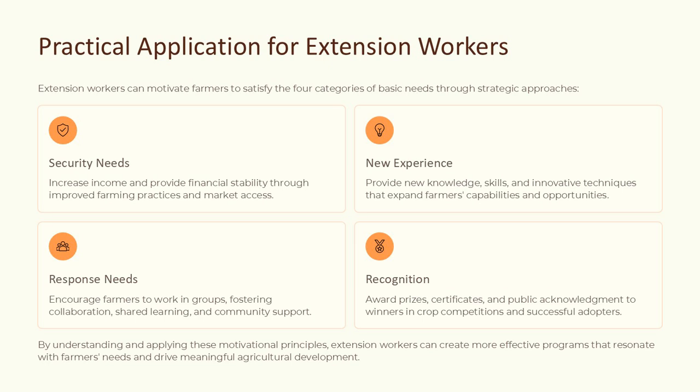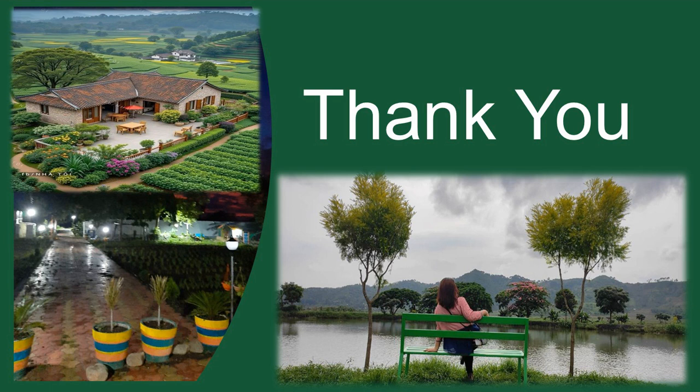Response needs: encourage farmers to work in groups, fostering collaboration, shared learning, and community support. Recognition: award prizes, certificates, and public acknowledgement to winners in crop competitions and successful adopters. By understanding and applying these motivational principles, extension workers can create more effective programs that resonate with farmers' needs and drive meaningful agricultural development. Thank you.